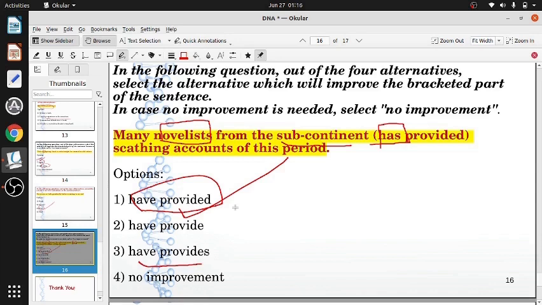Have provided. So what we do is pick out the main subject word, novelists, and see that it is in plural, and since it is in plural we put the verb in plural. So instead of has we substitute have, and no change here. Don't change this word provided, only substitute. Instead of has, put have, and we get have provided as the right answer.